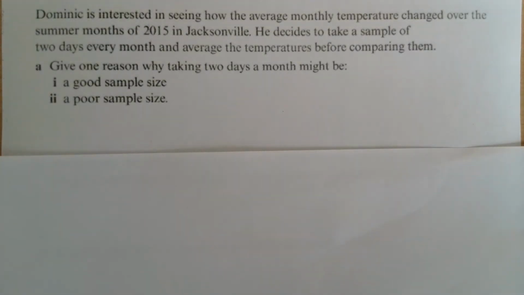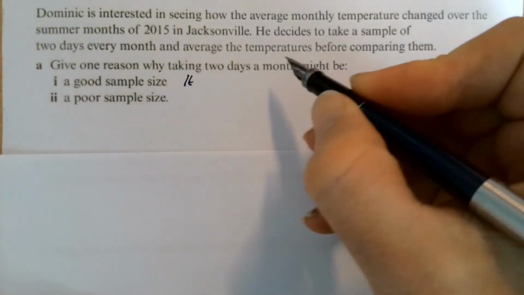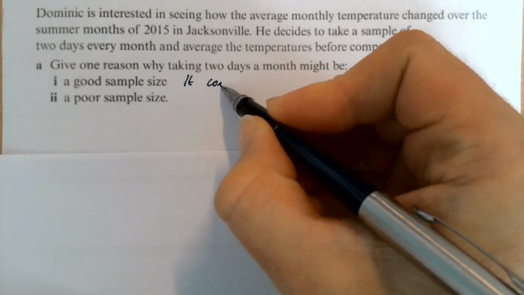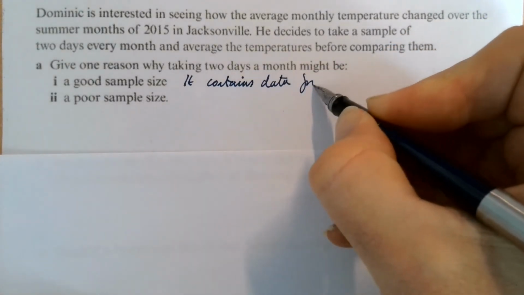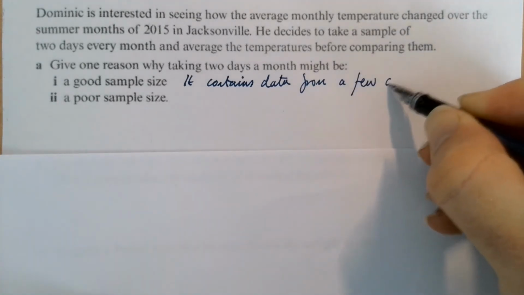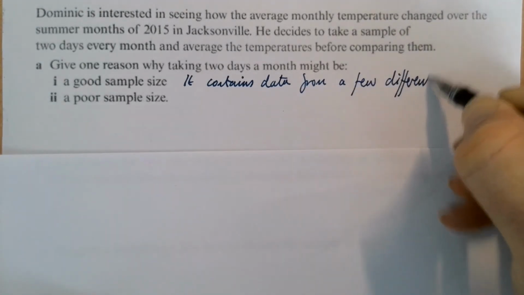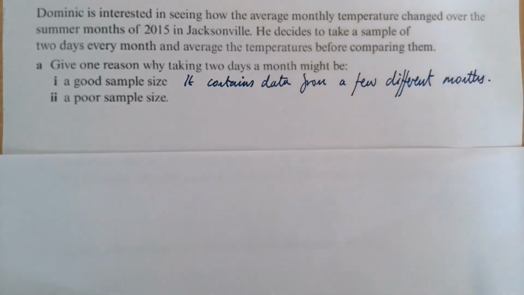So Dominic's going to take 2 days every month during the summer months. So why might this be good? It'd be good because it contains data from a few different months. So it's spread over the summer, isn't it? It spaces the data out over the summer quite well.